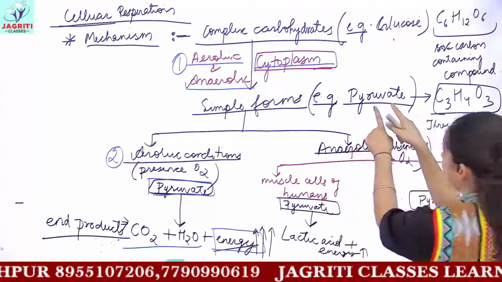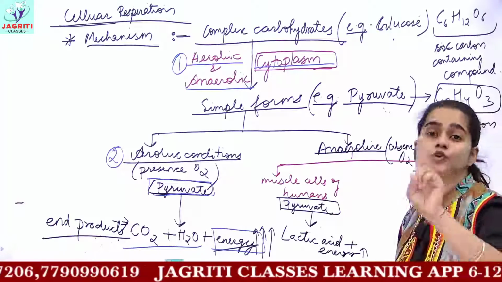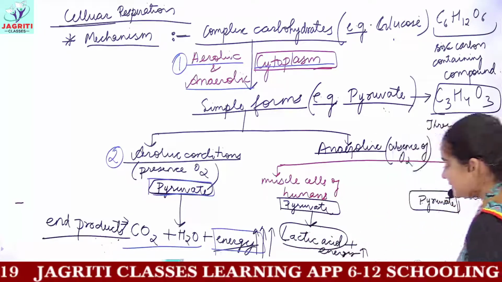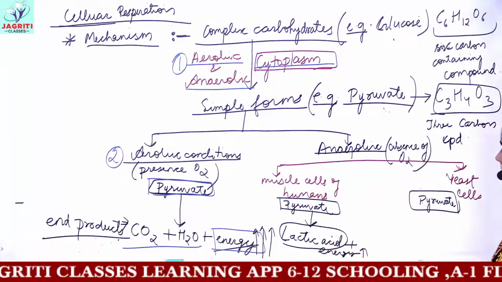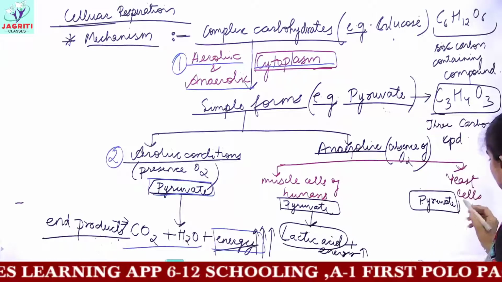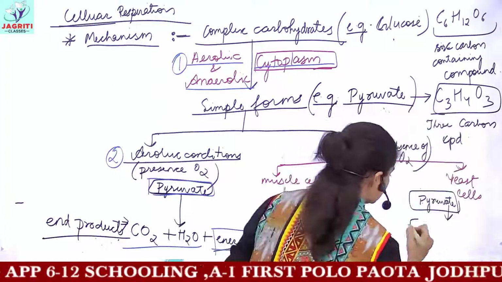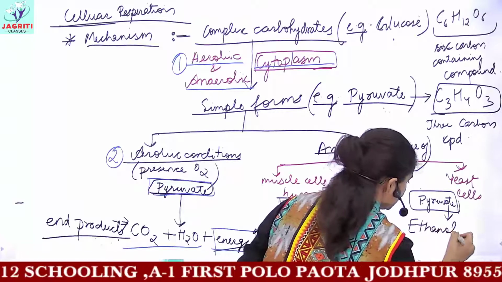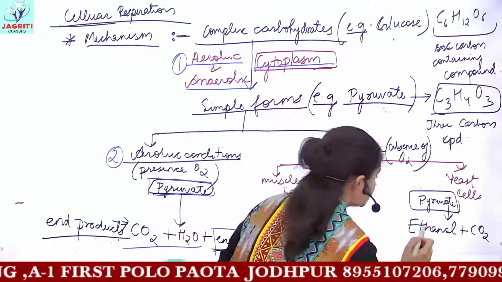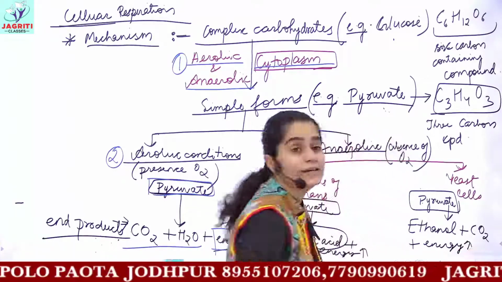If it gets aerobic condition, then it would form these end products and release high amount of energy. But if this pyruvate does not get oxygen, then these conditions can be observed in two groups. In the muscle cells, you have the formation of lactic acid with the release of very small amount of energy. And if anaerobic respiration occurs in yeast cell, then this pyruvate breaks down into ethanol, then you have carbon dioxide gas also released, and again a very small amount of energy released out.